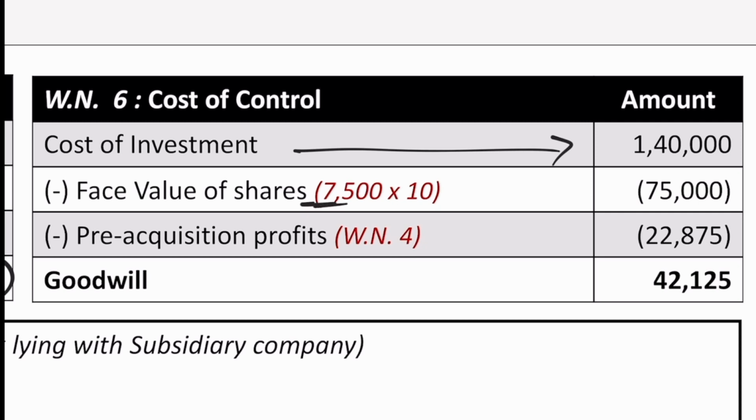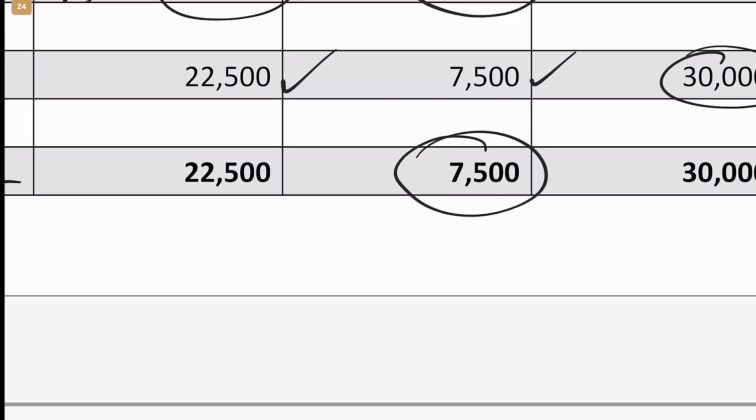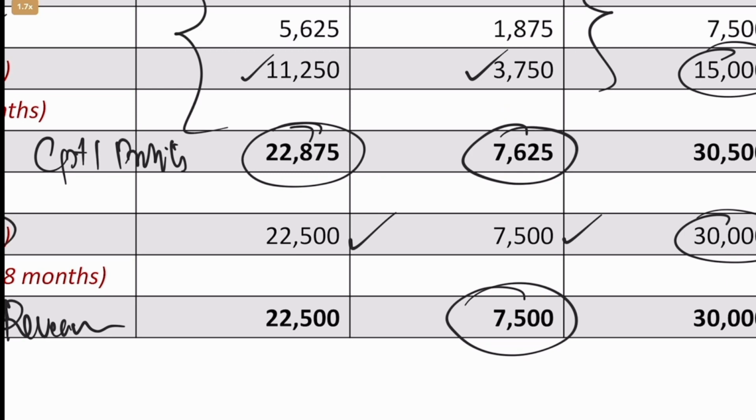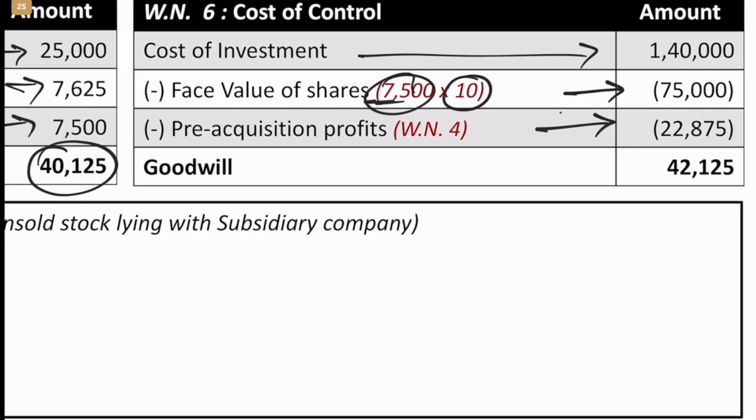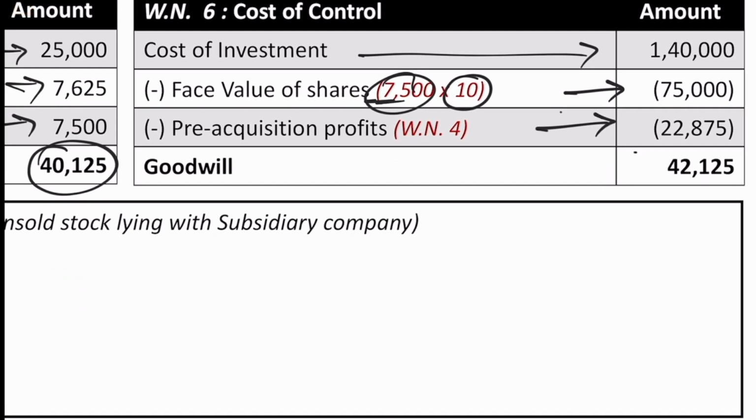First of all, we'll remove the share capital face value, number of shares into nominal value, 75,000, minus pre-acquisition profits. In this case, there is only 22,875, not much. So there will be a shortfall of 42,125. That means we invested 1,40,000 and we got back how much?